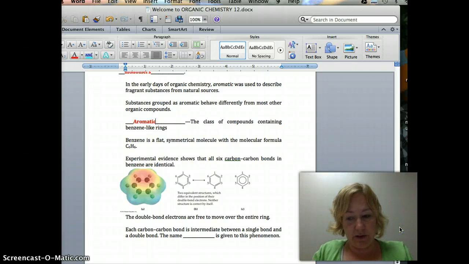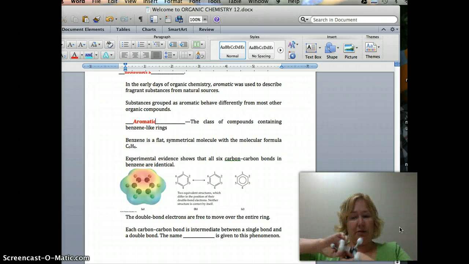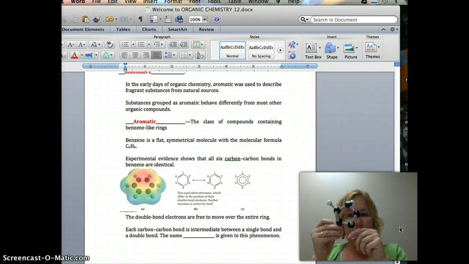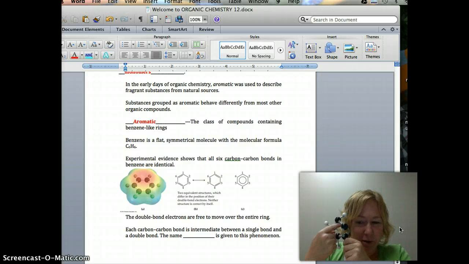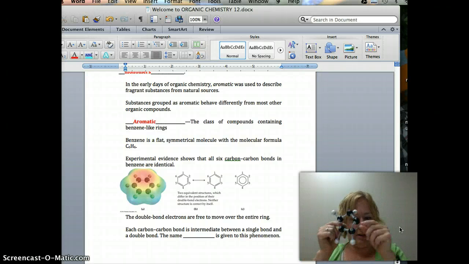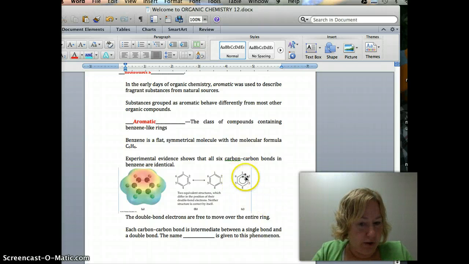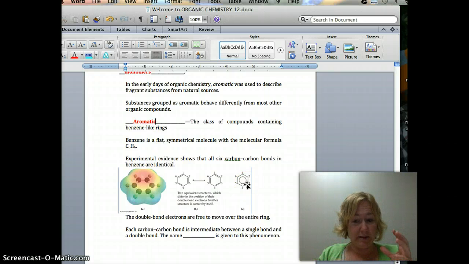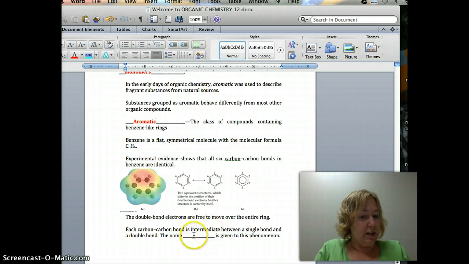Okay, the crazy thing about these. Here's my benzene ring, right? I have some double bonds here, but what's really happening is these are all sharing the double bonds equally. So it's not like this one has a double bond and then this one has a double bond. They could actually be anywhere. So what we do is we put this circle in there. We put the circle to say, hey, these bonds could be anywhere. And this is specific to a benzene ring. Each carbon-carbon bond is an intermediate between a single bond and a double bond. It's not really a single bond. It's not really a double bond. It does its own thing.